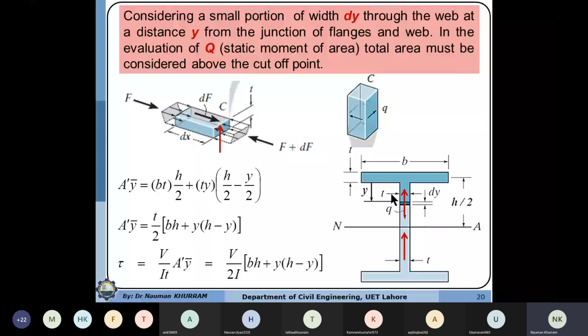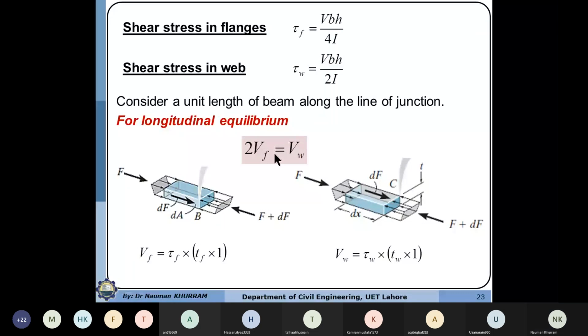So we can use the equilibrium equations. Equilibrium equations are always in terms of forces. So the forces in the web are 2 times the forces in the flange, for one flange and the flange on the left side.